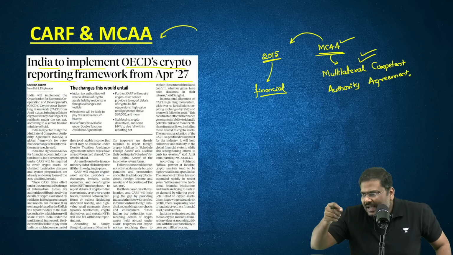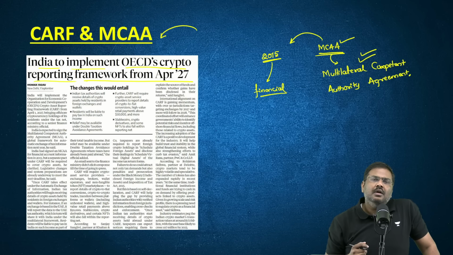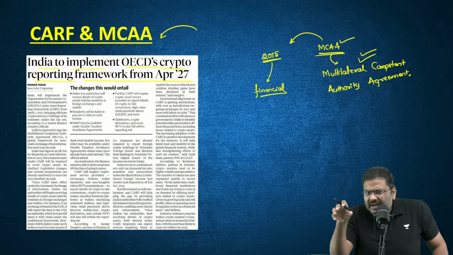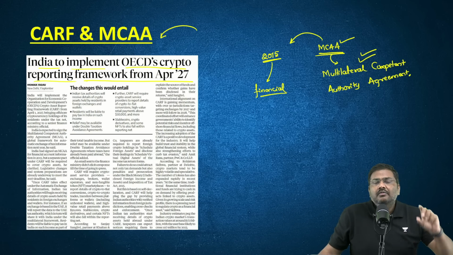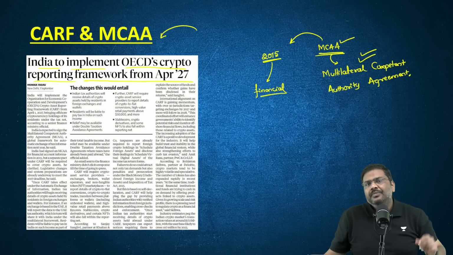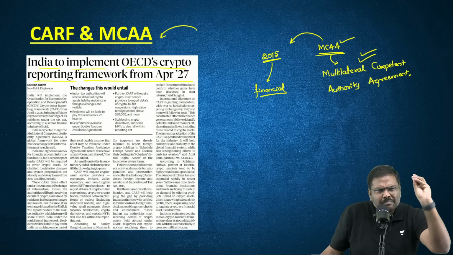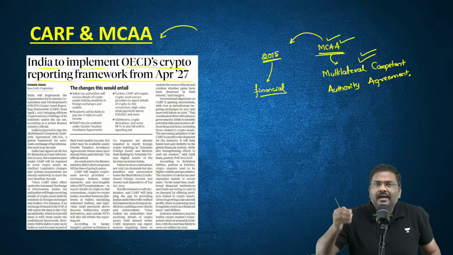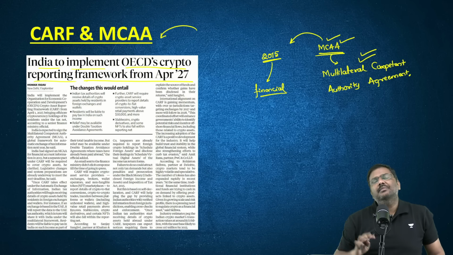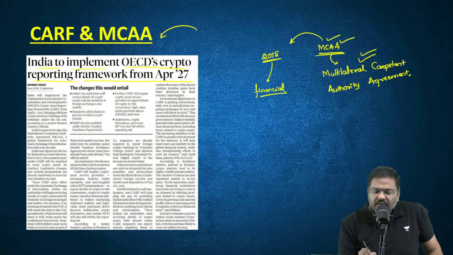What if there is an Indian resident, let's say citizen of India such as you and me? We are present in India. We are earning money in India. But part of the money we are not investing in India. We are investing outside India. Now, other types of investments, for example, bank accounts that we keep outside India, government of India under MCAA can get access to these kind of information. But what if instead of investing anywhere else, I've invested in crypto assets?